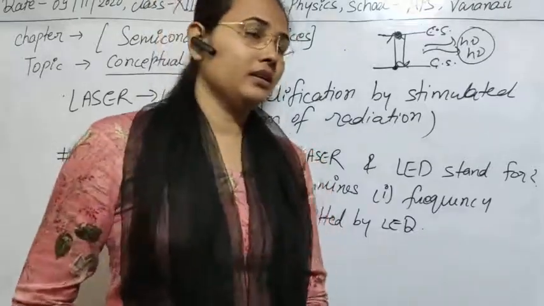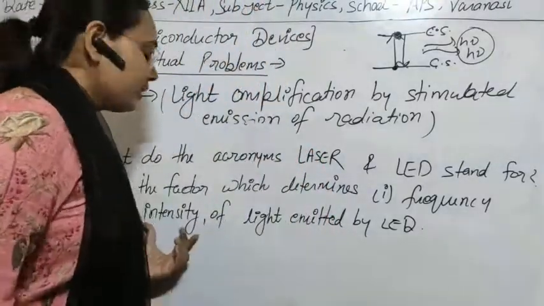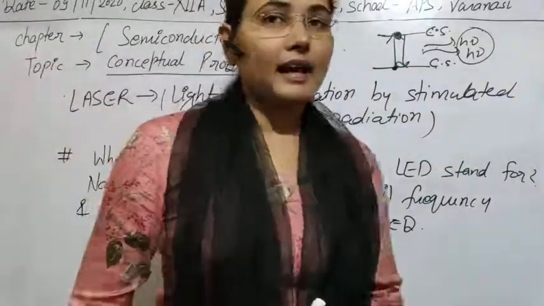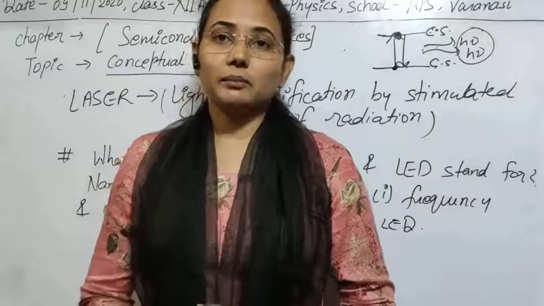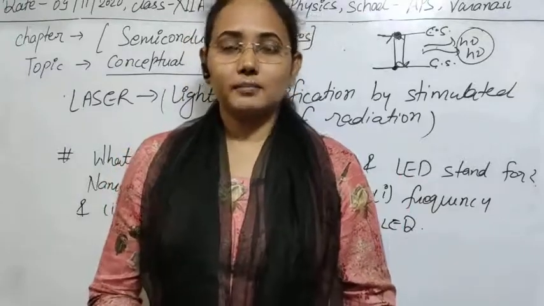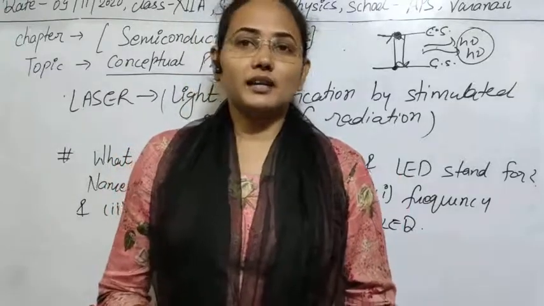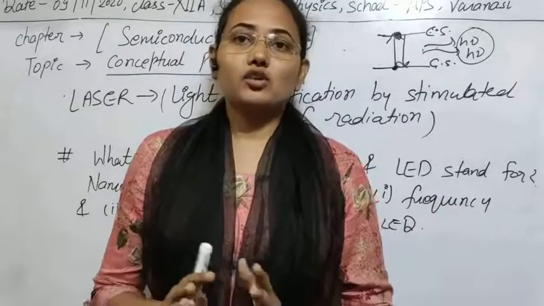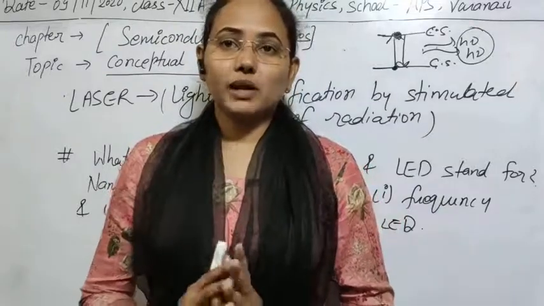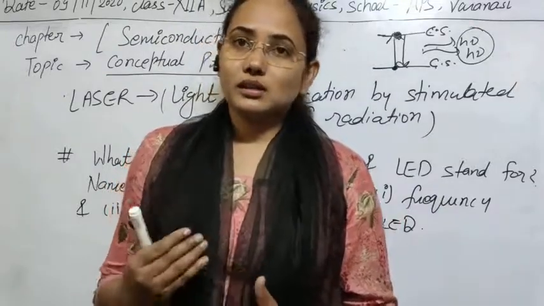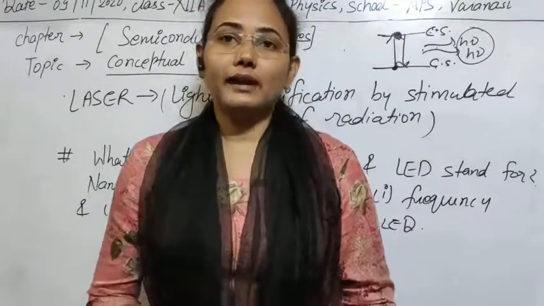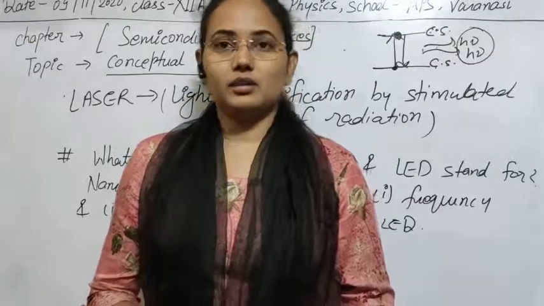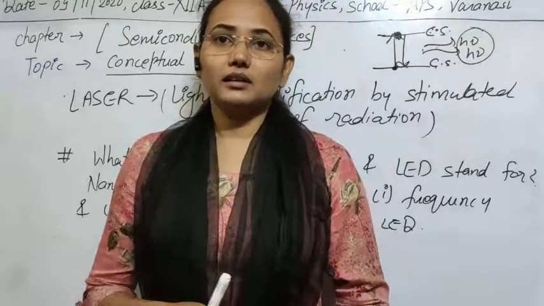Clear? Second, intensity. The intensity of light depends on the number of electrons, or charge carriers, in the system. The number of charge carriers can be increased or decreased by the doping process, so intensity depends on the doping concentration of trivalent and pentavalent atoms in the semiconductor device.